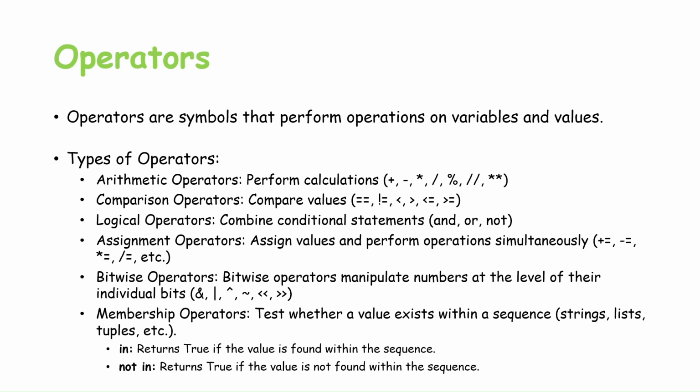Comparison operators compare values and return true or false. Logical operators combine conditional statements. Assignment operators assign values and perform operations simultaneously. Bitwise operators manipulate numbers at the level of their individual bits. Given examples are for AND, OR, XOR, NOT, left shift, and right shift.